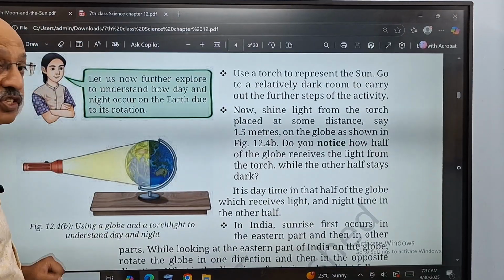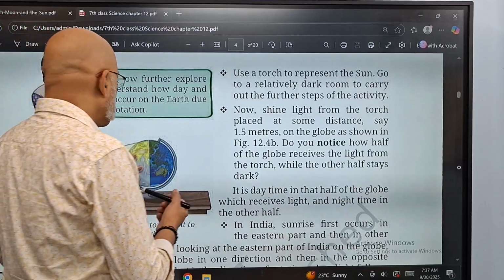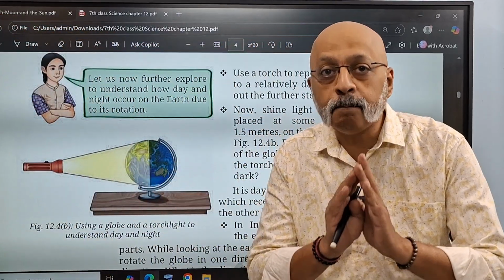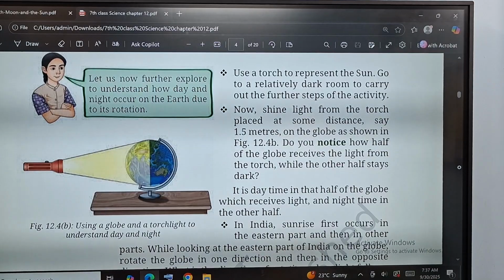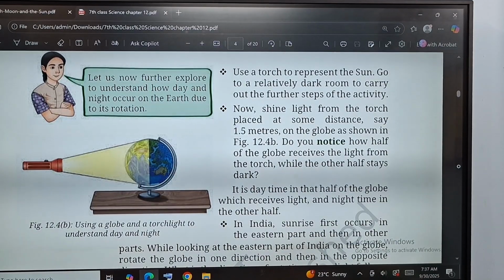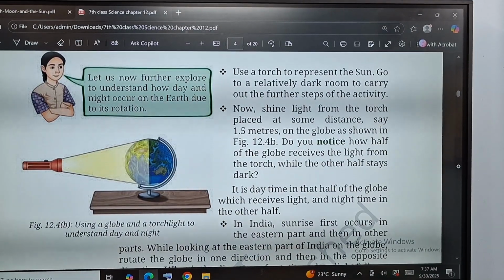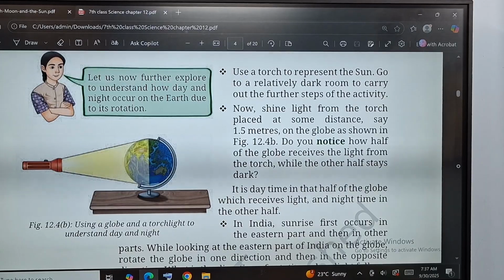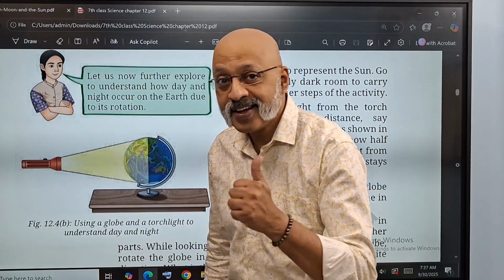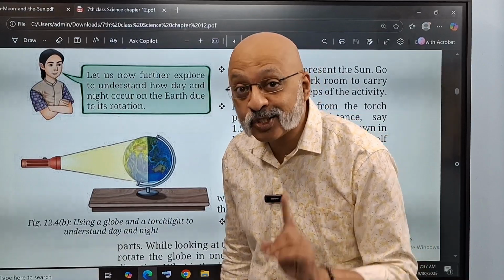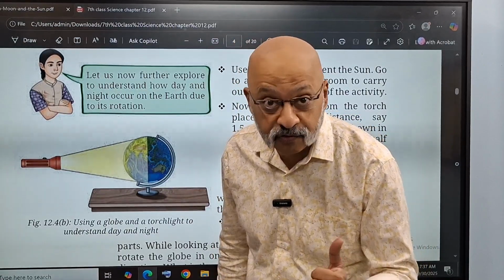Now this is an interesting activity. It will be fun. So what you do is keep a completely darkened room. In a darkened room, put that globe in front of you. And then you also get hold of a torch. Now this torch is not a torch. This torch is acting like the sun for us, right?